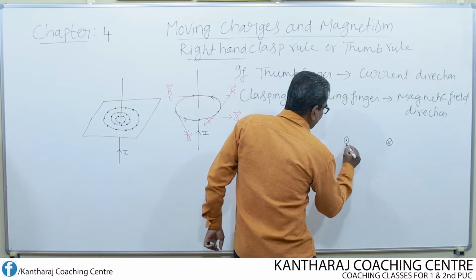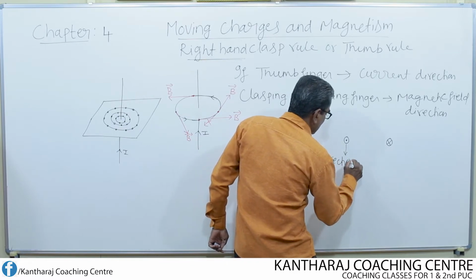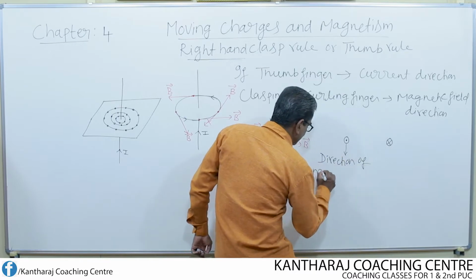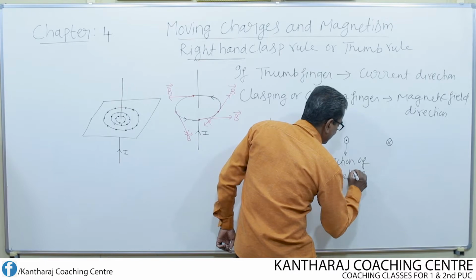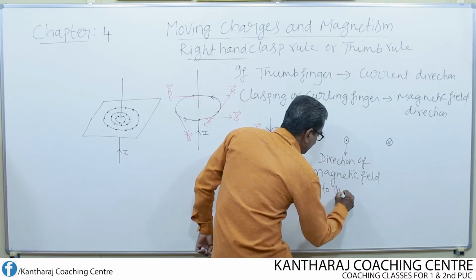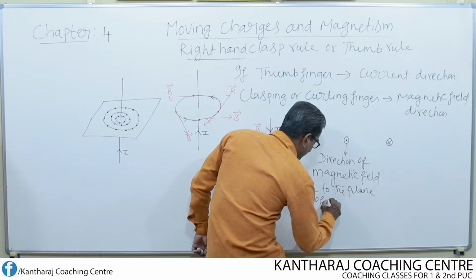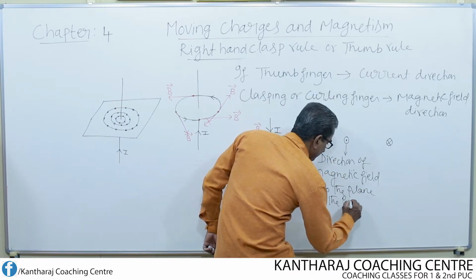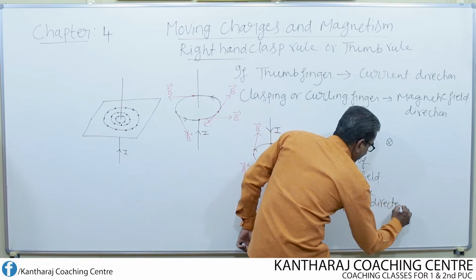This represents the direction of magnetic field perpendicular to the plane of the figure, directed outwards.